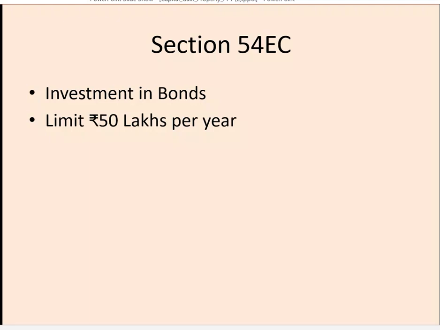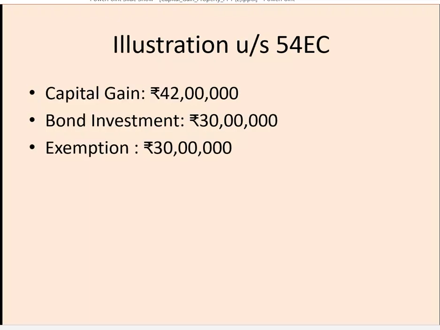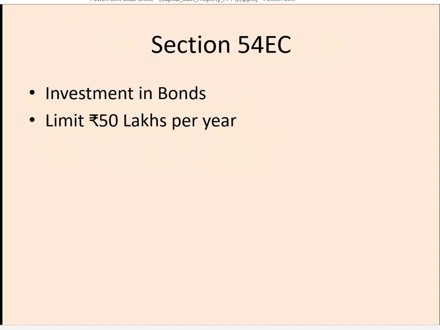The third section is section 54EC. It is a very simple section. It says that if the assessee invests in government bonds specified for the purpose, then the capital gains up to the amount of investment will be tax free. For example, if the capital gain is 42 lakhs, investment in bonds is 30 lakhs, then exemption will be 30 lakhs. One important thing is the maximum investment possible in a year is 50 lakhs.